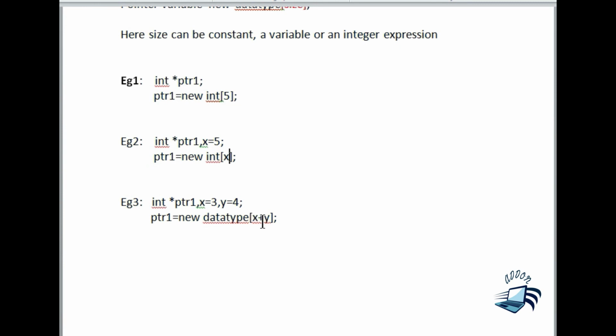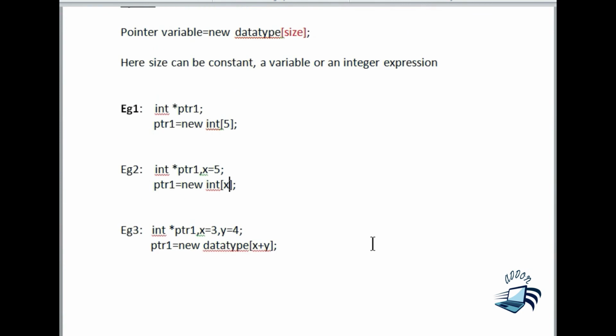So 7 elements can be stored in the array, and the new operator will allocate the memory required for storing the 7 data, and the first address, that is the base address, will be stored in ptr1. So this is an example of an integer expression. We have written 3 different examples: the first for a constant, the second for a variable, and the third for an integer expression. I hope all of you have understood today's class.